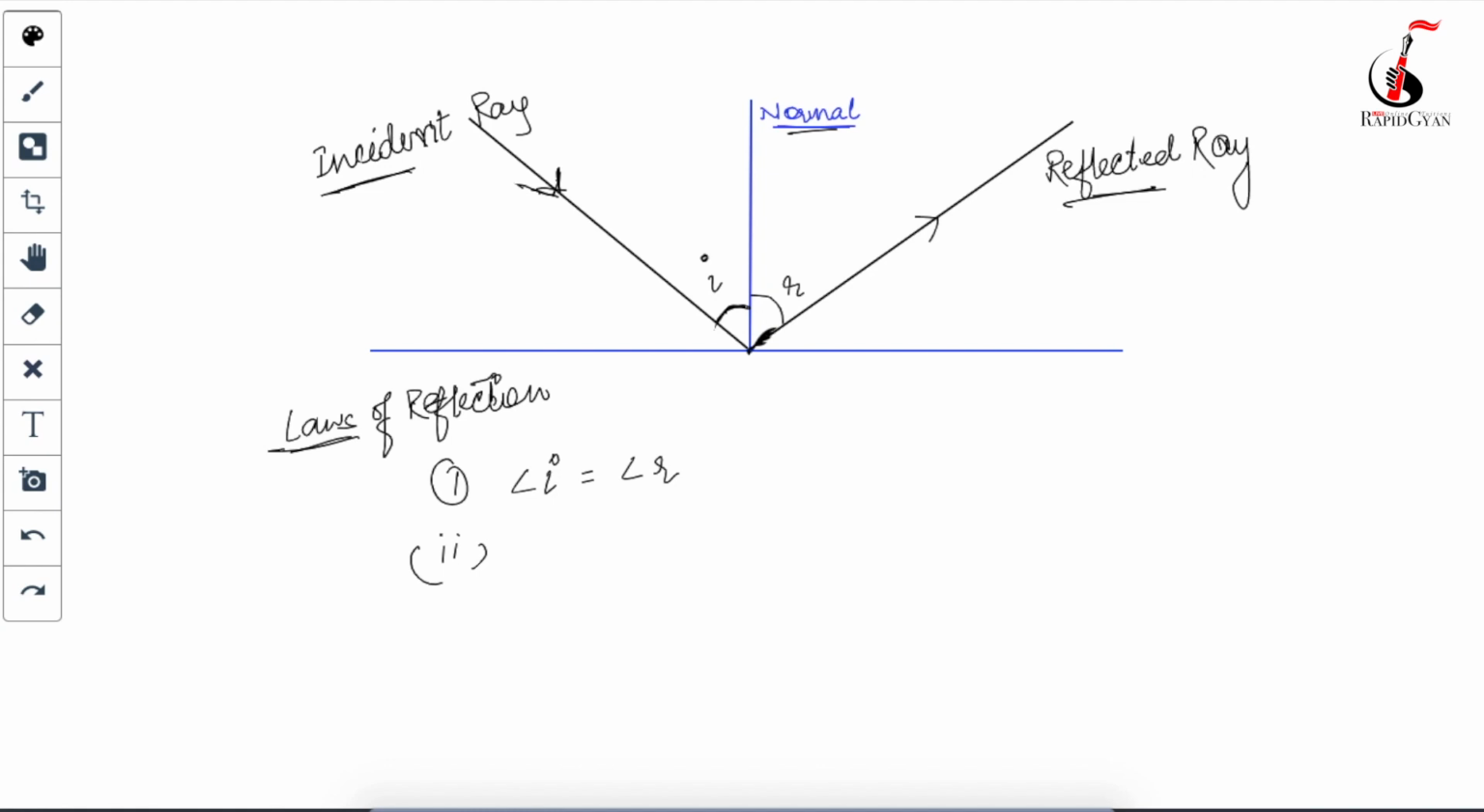Because in our daily life, we observe this light phenomenon in the 3D world, not in a plane. Even in the 3D world, if a light ray comes like this, it should always follow the principle of the plane. The plane in which the light is coming, after reflection it should go in the same plane, not inside or outside the plane. So these are the two laws of reflection.